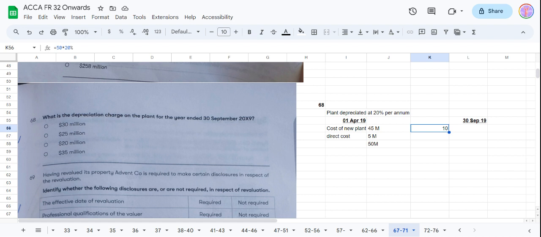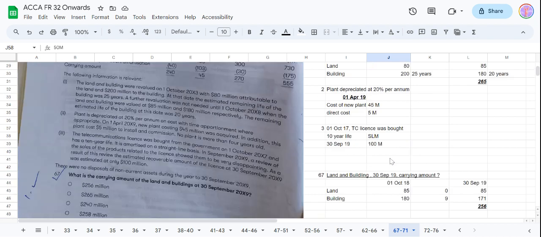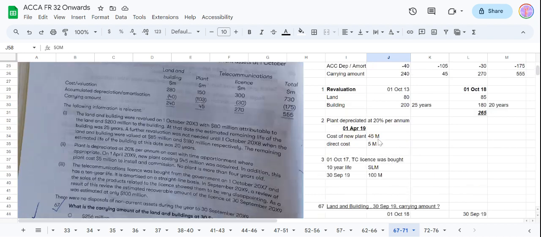But it is valued at 50 million, right? Because 45 million is the cost of new plant, and what is the depreciation for the plant? Why I'm reading it again is 50 million is the cost of new plant. 45 million, what did they say in the second one? The plant is depreciated 20% per annum.